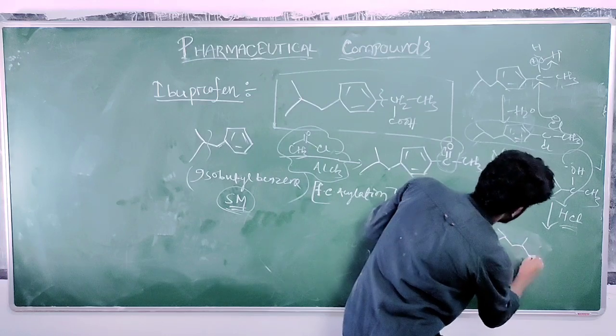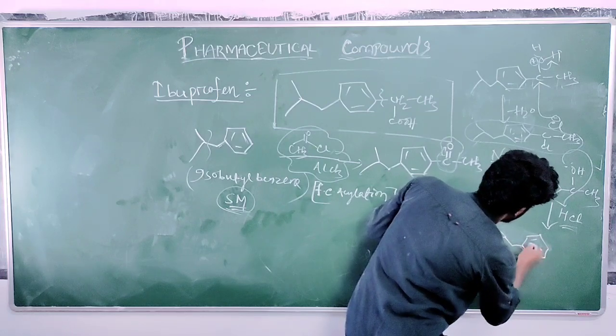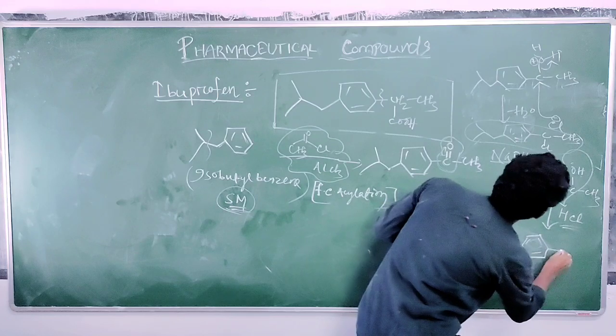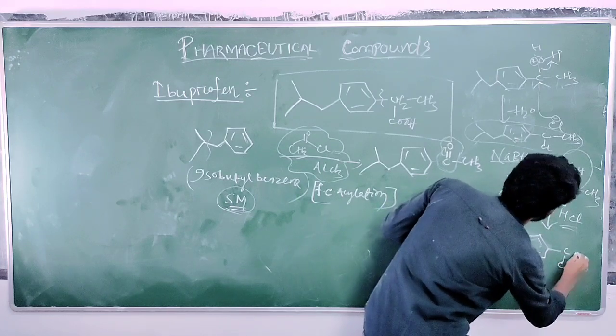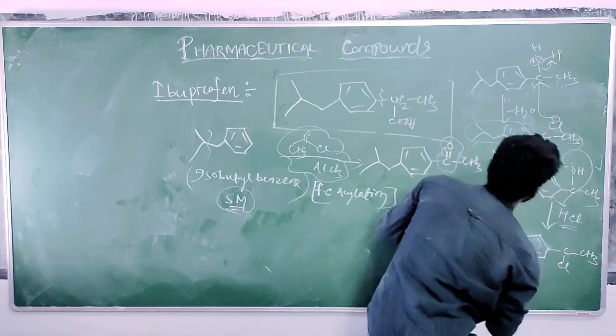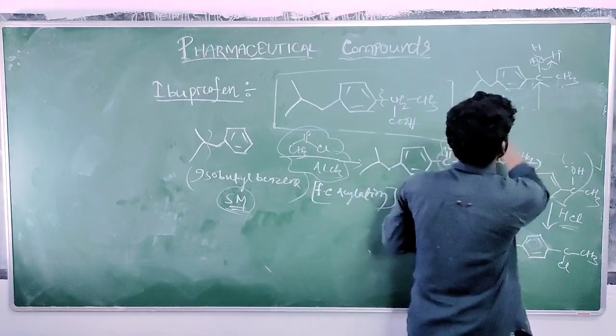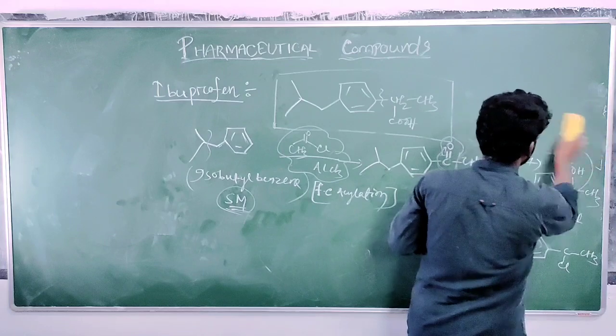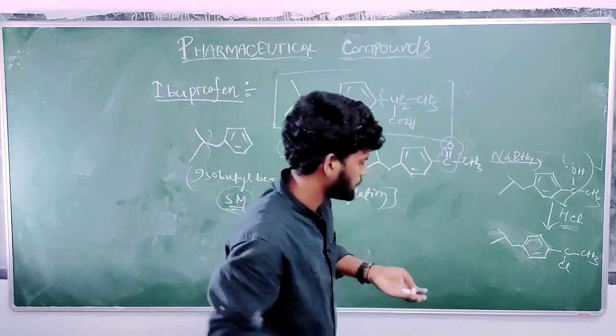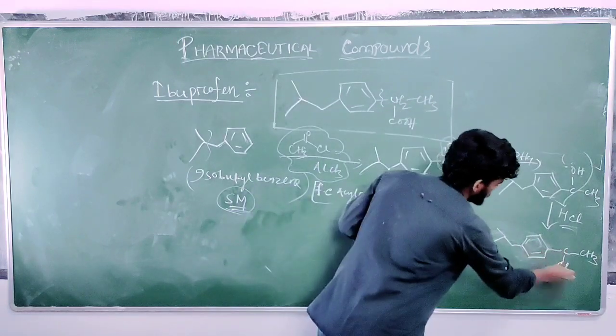So what is the product here? CCl CH3. This is the alkyl halide.